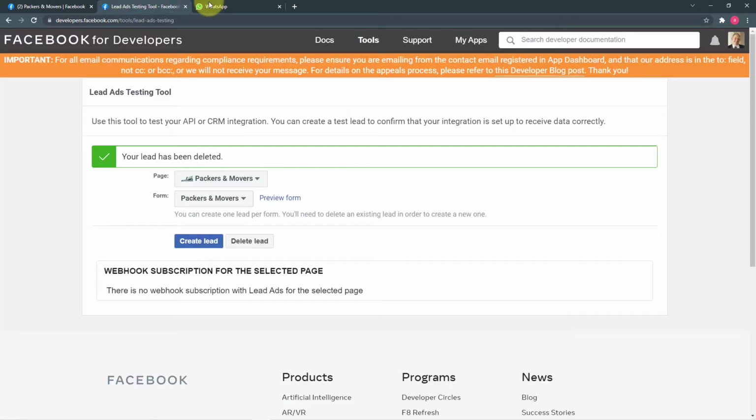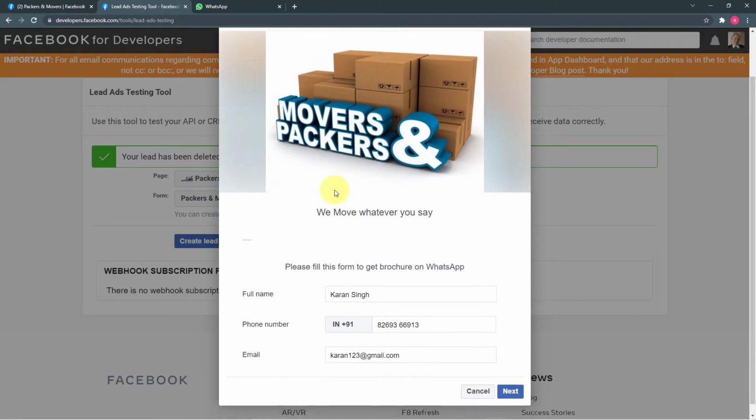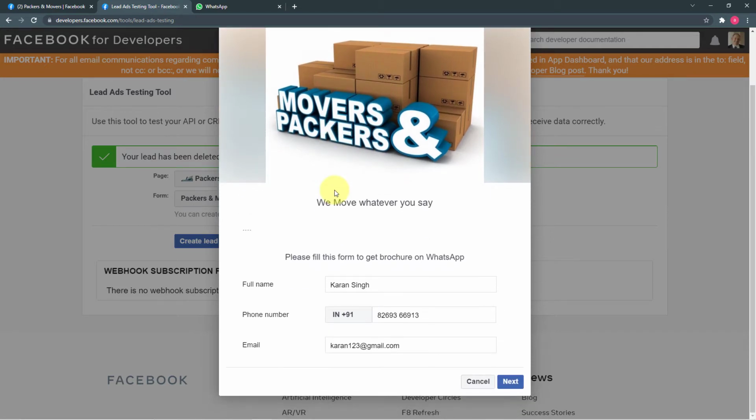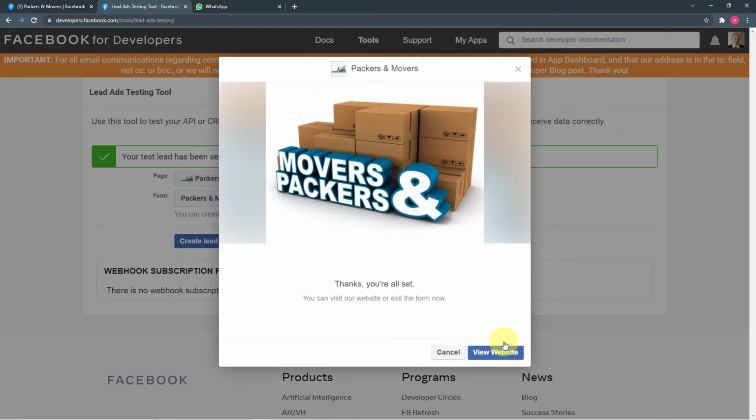So let me show you. I will open this form here. So this is the kind of lead ad form we have, and whenever someone fills this form, he is going to receive a brochure of our business here on the WhatsApp account. So let me show you. I am filling the details as Karan Singh, and let me fill the number. So I have filled the phone number also. Now I am clicking on next, and now I'm submitting this form. So you can see it is saying thanks, you are all set.